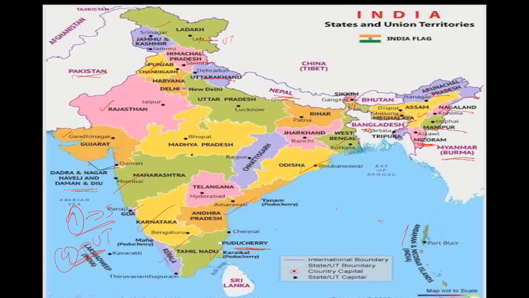So which is the largest state of India? The largest state of India is Rajasthan area wise. Population wise, it is Uttar Pradesh. The smallest state area wise is Goa. Population wise, it is Sikkim. Remember this much. We'll see the latitudinal and longitudinal extent of India now.